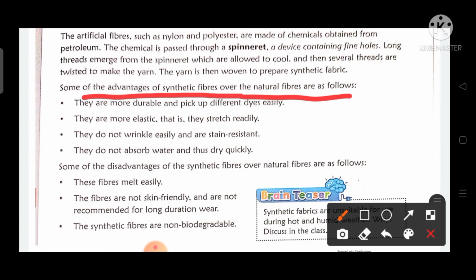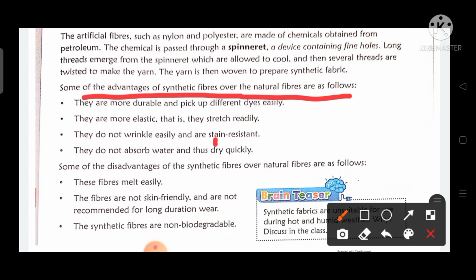If we use synthetic fibers, those fibers pick up the dye easily and it gets mixed very well. So they are more durable and pick up different dyes easily than the natural fibers. Natural fibers are less durable compared to synthetic, and picking up of dyes is also less as compared to synthetic fibers. They are more elastic, that is, they stretch readily. They do not wrinkle easily and are stain resistant.